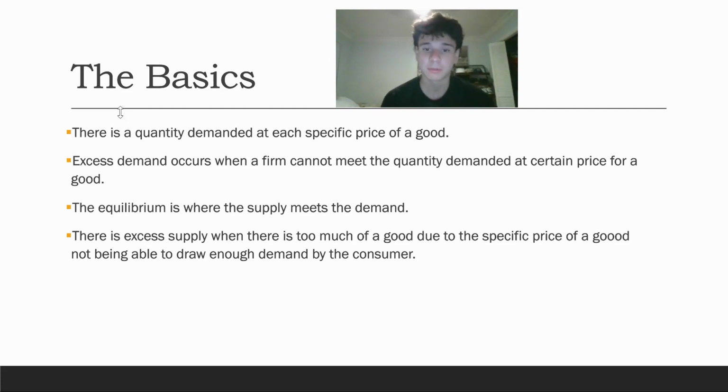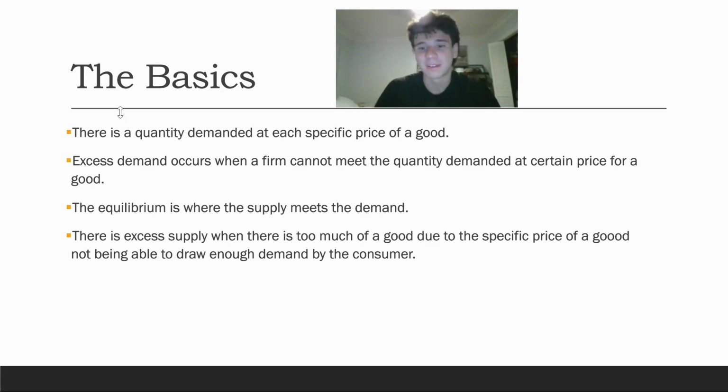The second point, which is part of the basics, is that excess demand occurs when the firm cannot meet the quantity demanded at a certain price for a good. So let's say that a firm has a very good product, like some very popular basketball shoes. However, they put them at a very good price from the consumer's perspective.